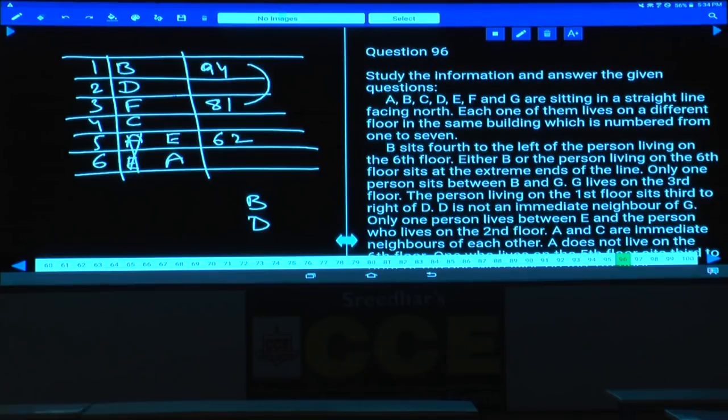96 to 100, because it is the same question we have discussed in the class. And what is that one? In the second paper, basics, seating arrangement basics, seating arrangement advanced. In that advanced, this is the 5th set. Whether you could remember this one or not.